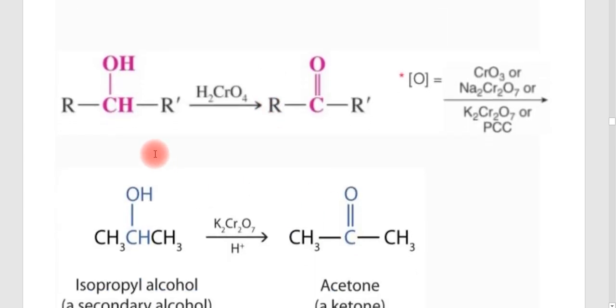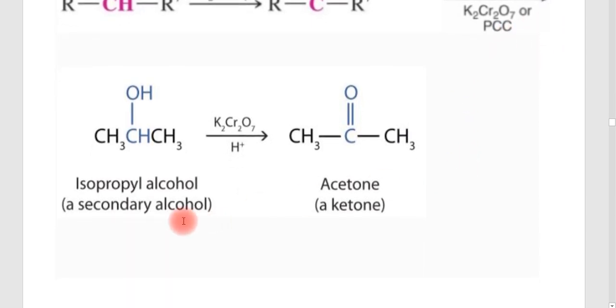The general reaction is given here, so that you can draw whatever the example is. RCHOHR' is a secondary alcohol. OH is attached to the secondary carbon, so this is a secondary alcohol. In the presence of H2CrO4, it is soon converted into a ketone. It is oxidized either in the presence of CrO3 or Na2Cr2O7 or K2Cr2O7 or PCC. Or you can write it in the presence of Collins reagent. Anyway, one example is given here.